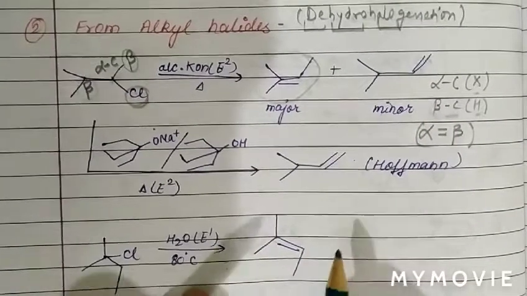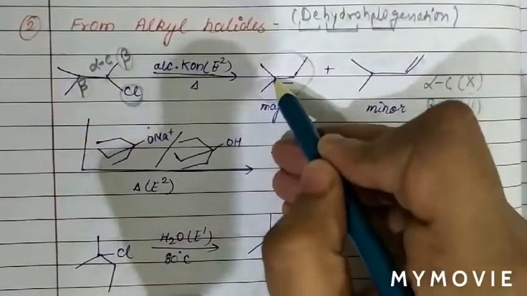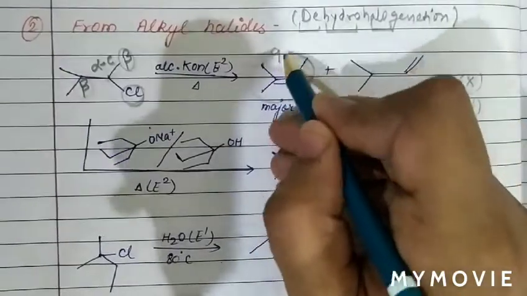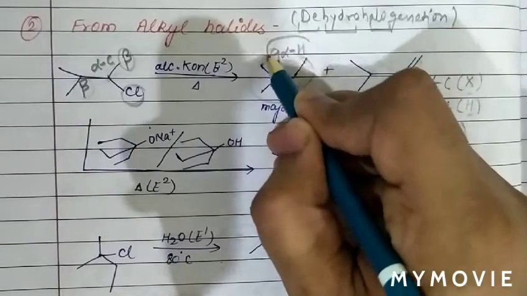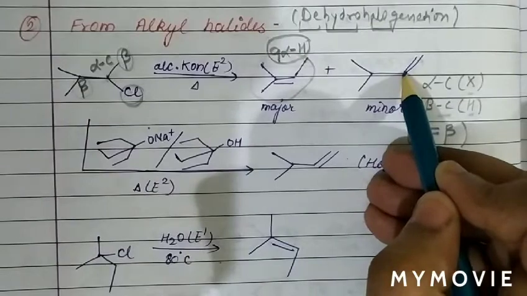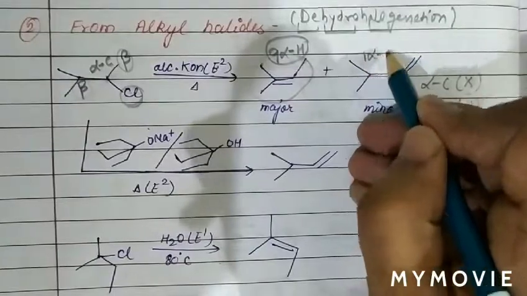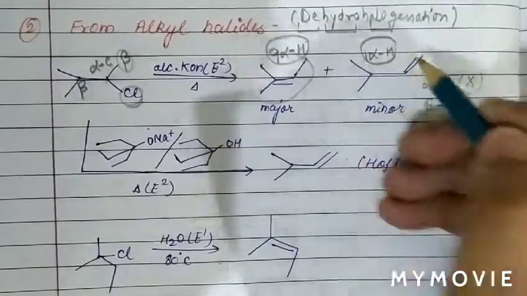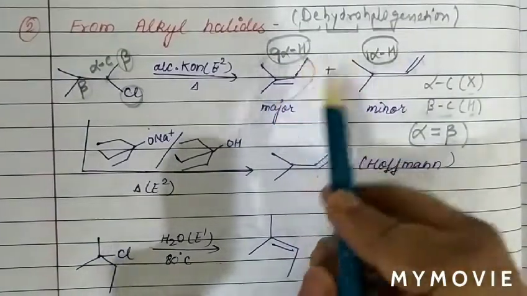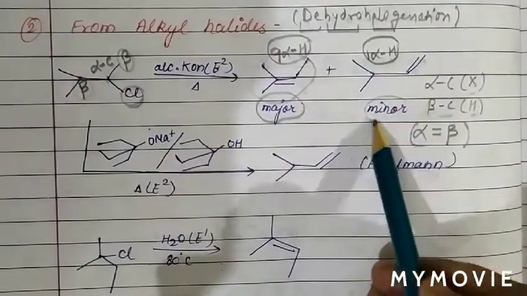Now we have to discuss the major and minor product. Which is major and which is minor? As we can see in this case, this is sp2 carbon, and this, this and this are sp3. So how many alpha hydrogens are there? Nine alpha hydrogens are there. But in the other case, this is an sp2 carbon, this is also sp2 carbon, and this is an sp3 carbon. Only one alpha hydrogen is there. And we know more number of alpha H means more stable, and more stable means major product, while less stable means minor product.